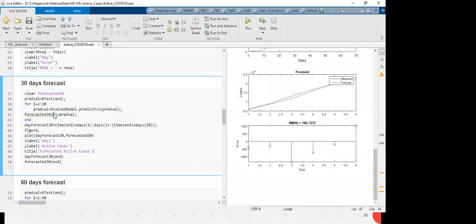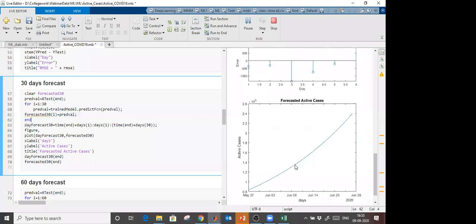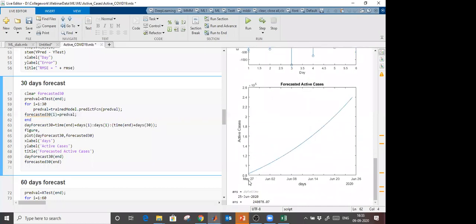When i is equal to 1, then index number 1 will be saved, whatever is predicted. When i is equal to 2, then at index number 2 it will be saved, and further I am plotting that forecasted value. So you see, this is the forecasted value from May 27 to 25th June. So on 25th June, total COVID-19 patients were around, it's showing 2.4 lakh.